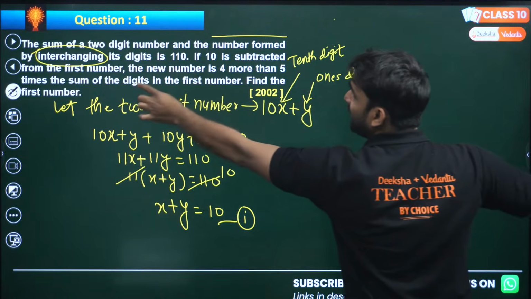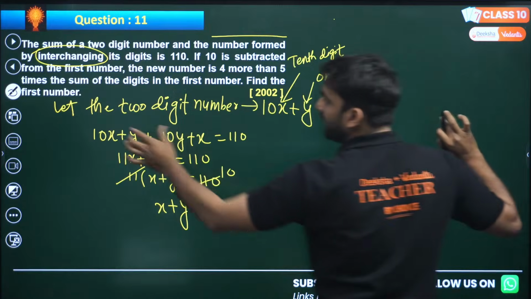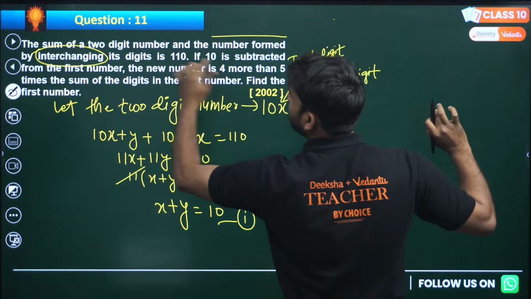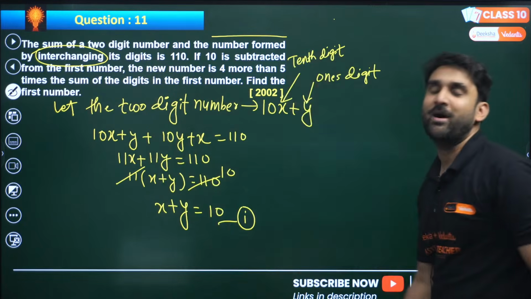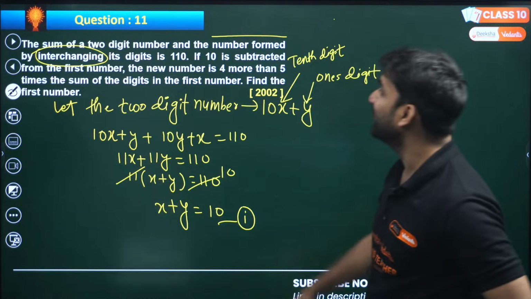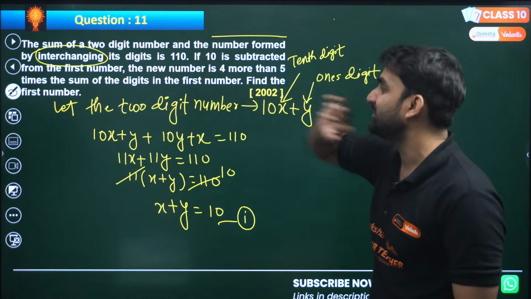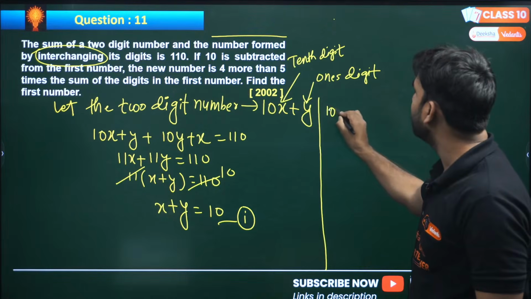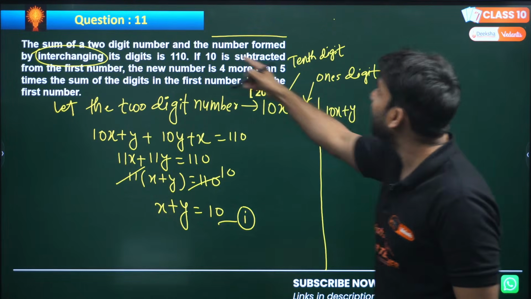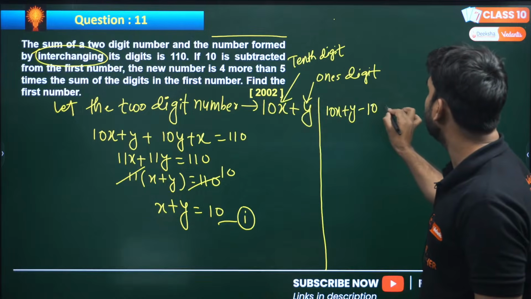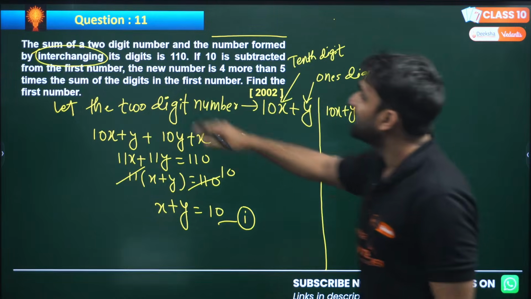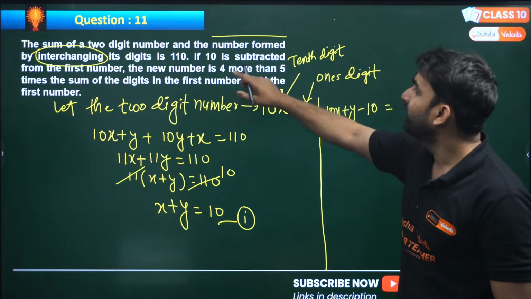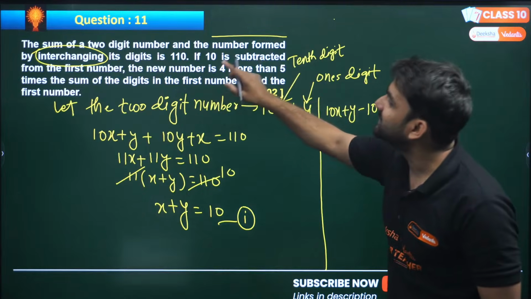If 10 is subtracted from the first number, the new number is 4 more than 5 times the sum of its digits. Listen, if 10 is subtracted from the first number, look at the statement. This is the first number, 10x plus y. If 10 is subtracted, means minus 10. The new number is 4 more than 5 times the sum of its digits.